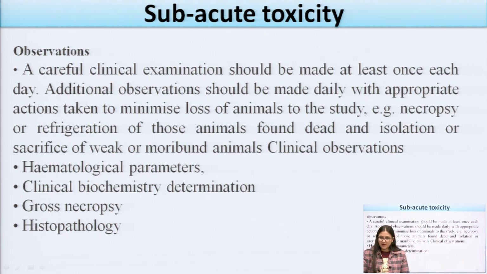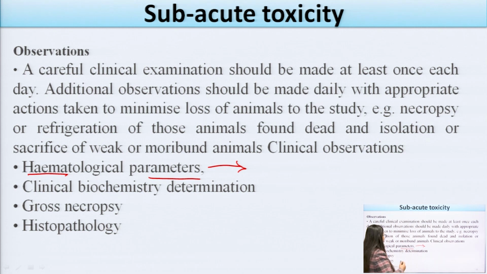Either we can minimize the dose, or we can give some kind of substitution to the animals, so that they will not produce any toxic effect or any allergic reactions on the skin. Some of the clinical observations which we are seeing are hematological parameters, in which heme means the blood.